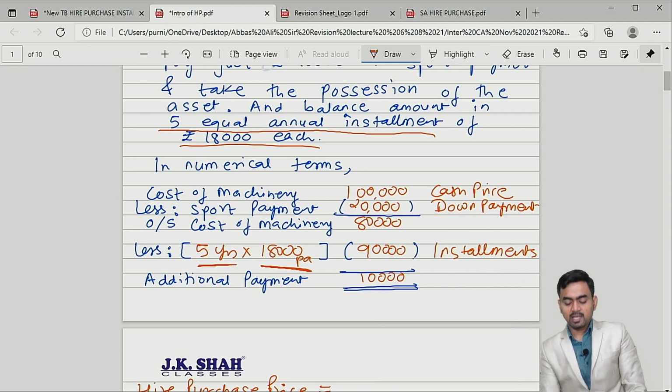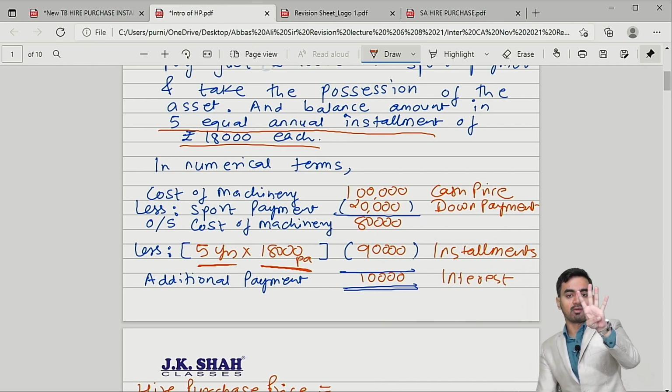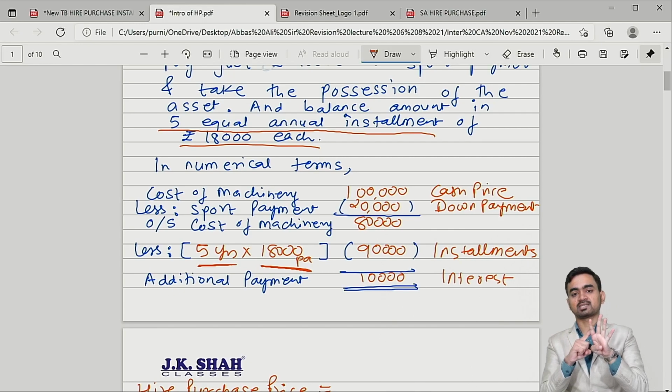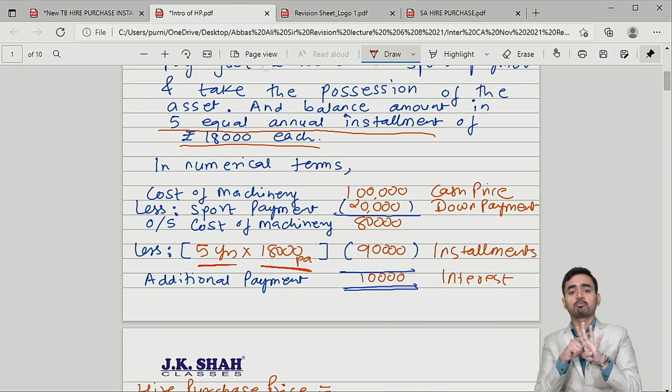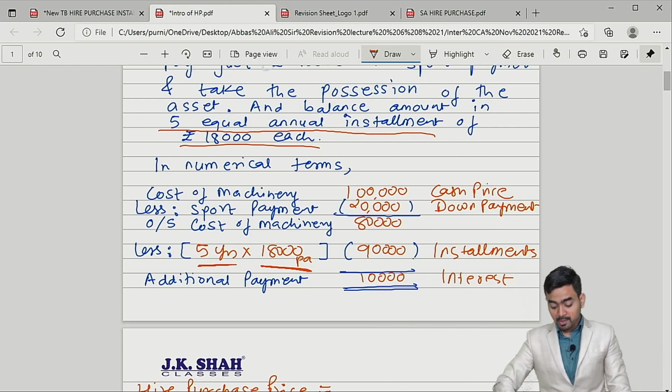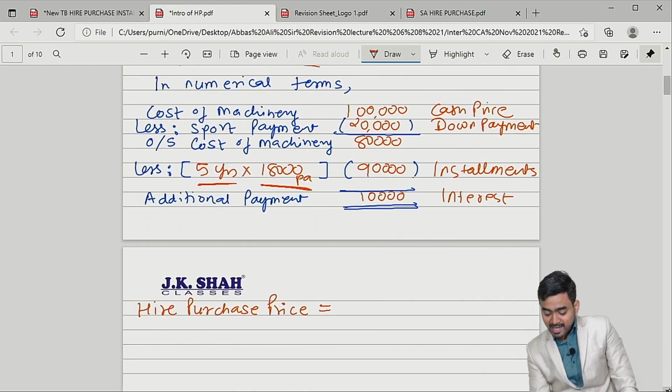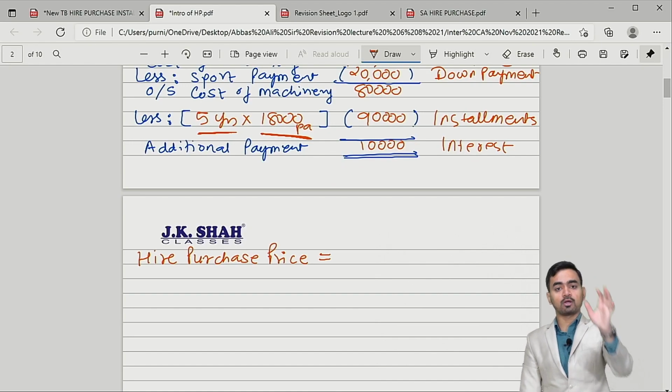Installments. And the extra amount which you are paying is known as what? Interest. My dear students, so 4 terms before you all. Cash price is clear, that is cost. Down payment means immediate spot payment. Installment means which you will pay over a period, and additional amount which you will pay, that is known as what? Interest.